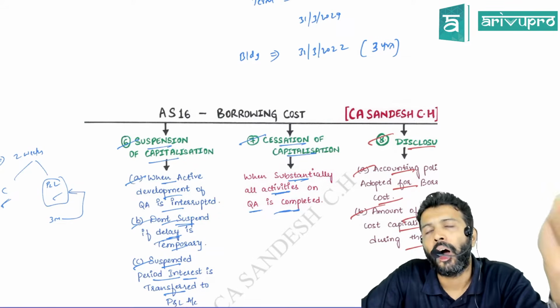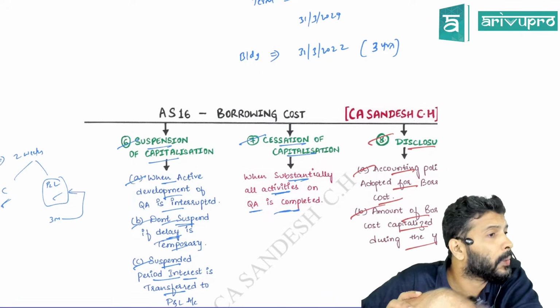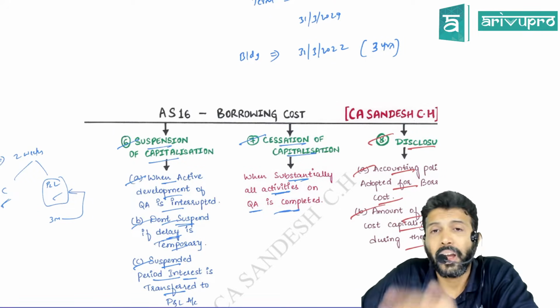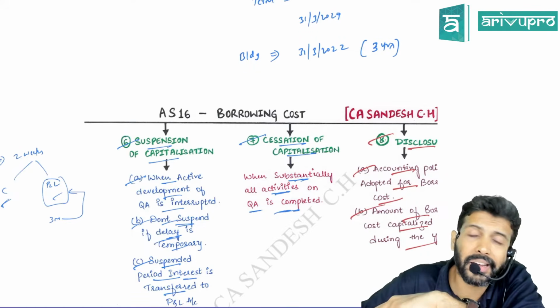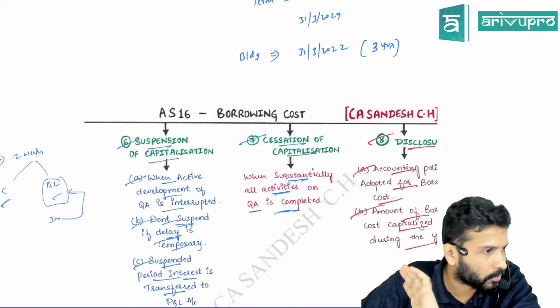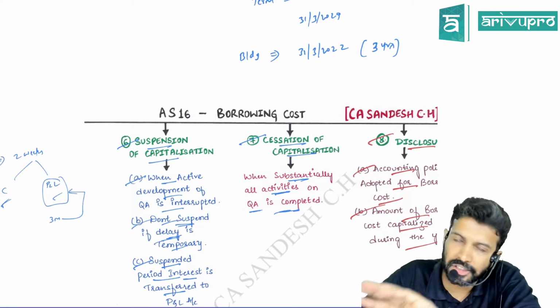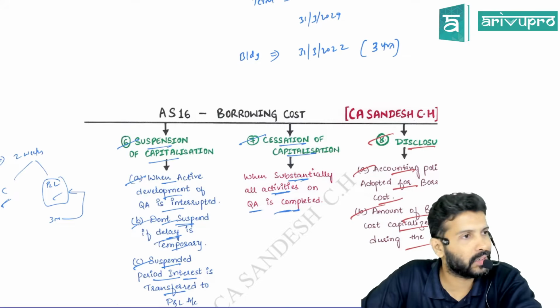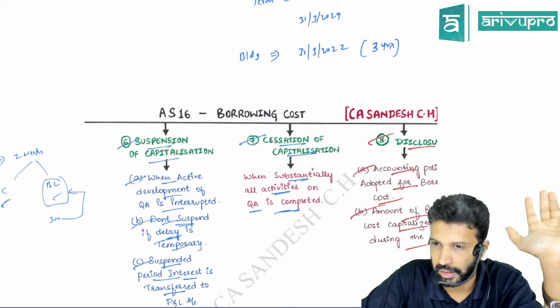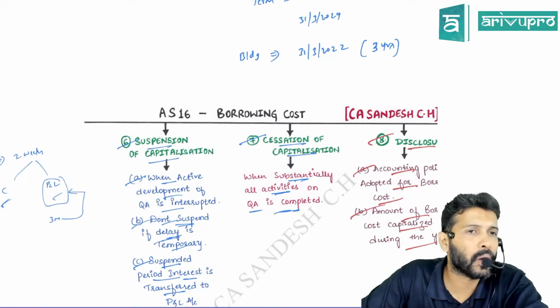That's one. And what are qualifying assets? They are those assets which take a substantial period of time to get ready. Generally or ordinarily we take 12 months or more to be a substantial period of time. Is it a hardcore number or can we take a lesser period also? A lesser period is also justifiable provided the case permits, if other information is available. Okay, that is one. And what are qualifying assets? Can inventory be a qualifying asset?